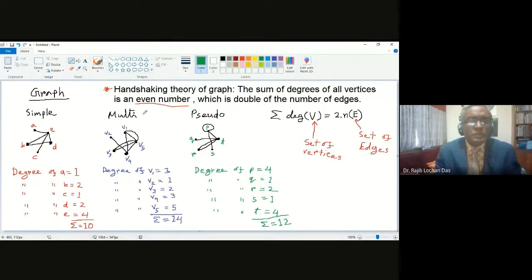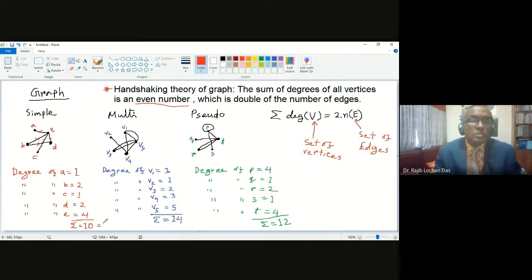So this is the first point. The second point is that the even number, this 10 in the first example, is double the number of edges. What is the number of edges here? Here the number of edges is 5: 1, 2, 3, 4, 5 lines, 5 edges. So this is 2 into 5.